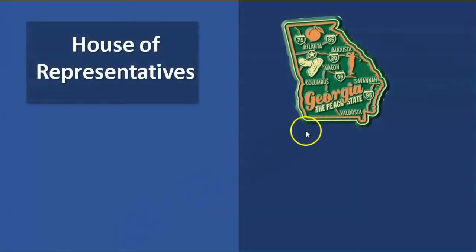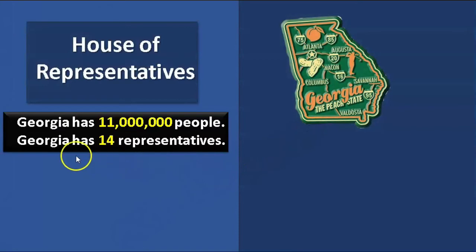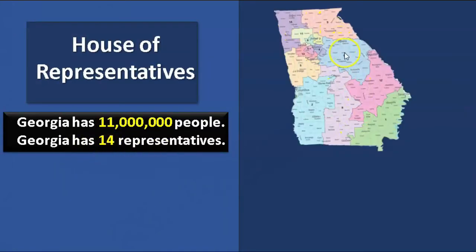So here's Georgia. Remember, Georgia has 14 representatives. You have 14 different parts of Georgia. Each part has 1 representative. Here's the Atlanta area. More people, so you have more parts, more districts.